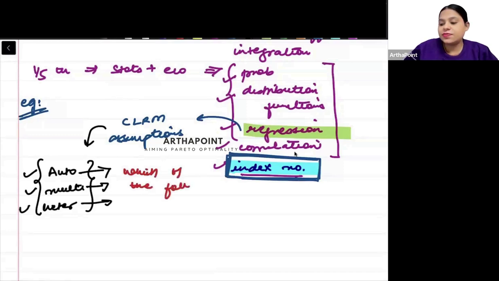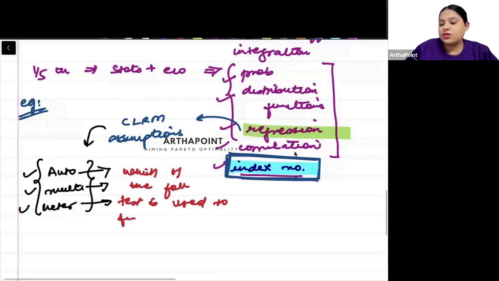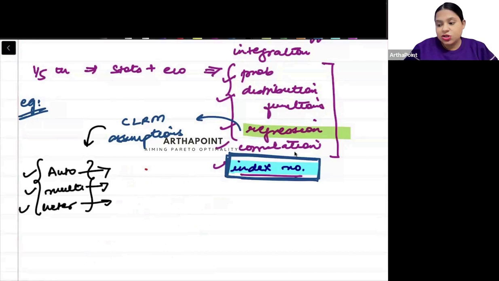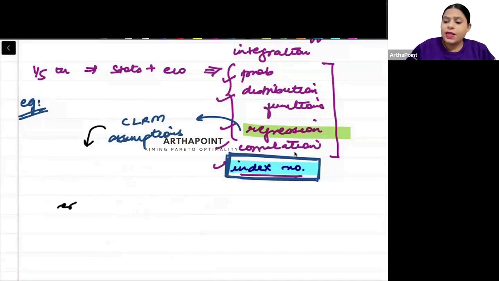following tests is used to find the problem of heteroscedasticity. White's test, another test, another test, another test. Basic theoretical questions will be asked. So nobody is asking you practical aspect, but theory you have to be very sure. You have to be very sure what these assumptions are.